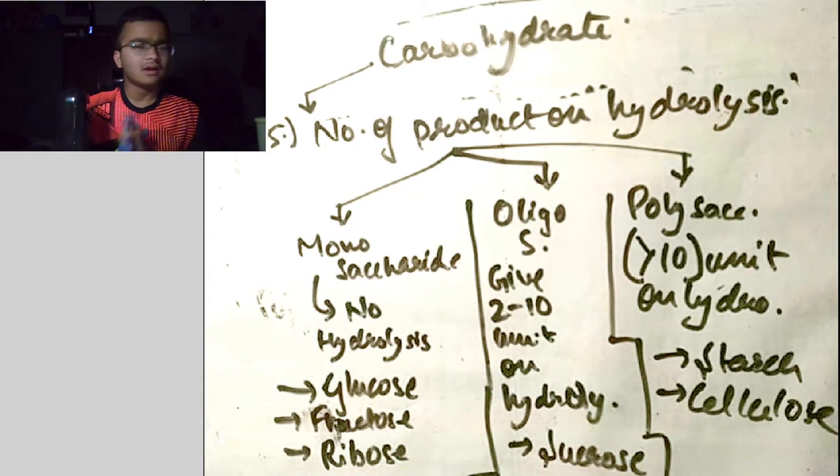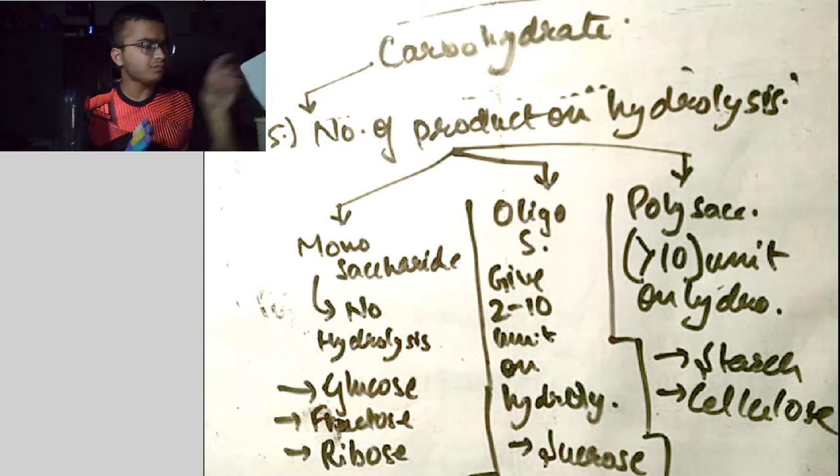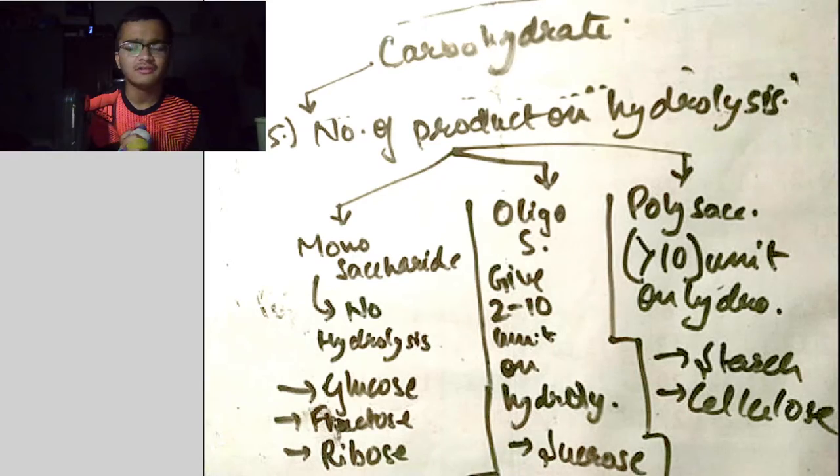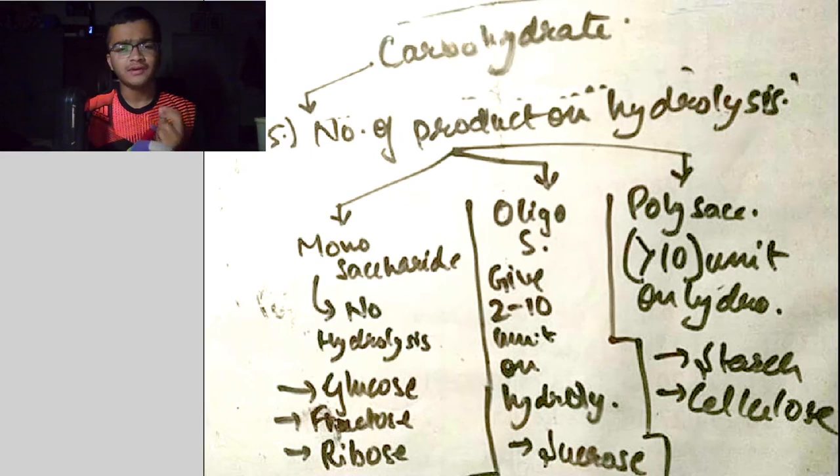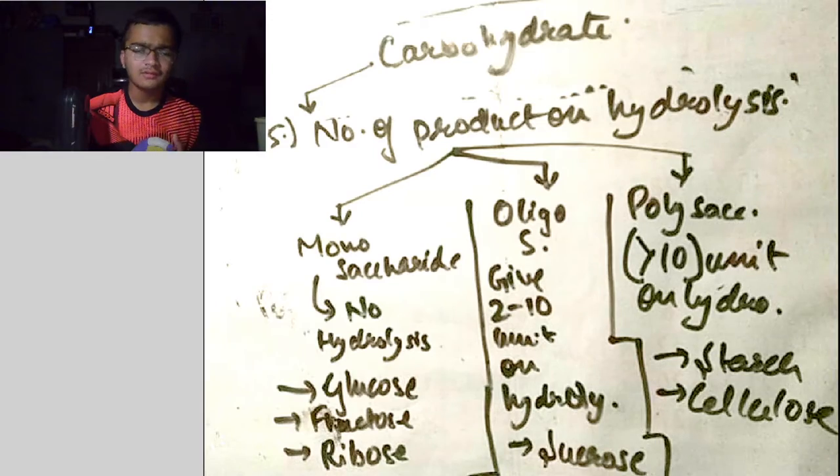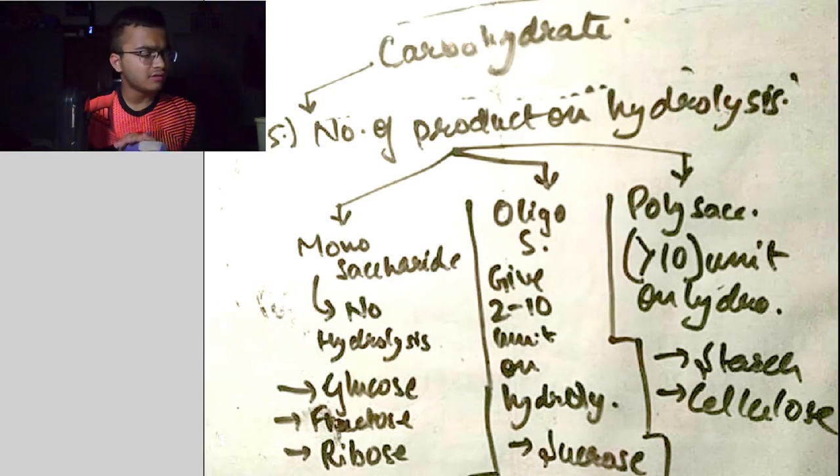So I classified carbohydrates mainly according to 5 categories. First classification was on the basis of functional group. If aldehyde form is present, then it is called polyhydroxyaldehyde. If ketone form is present, then it is called polyhydroxyketone. Okay. Now, the second basis of categorization is reducing or non-reducing. If carbohydrate is reducing, then we call it reducing sugar. If it is non-reducing, then we call it non-reducing sugar.